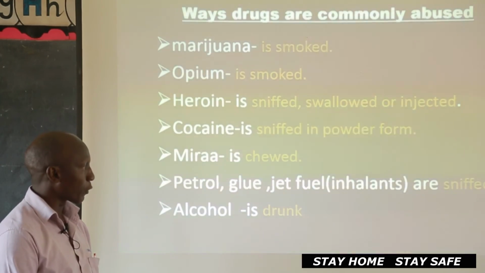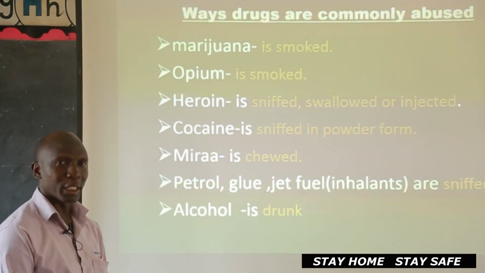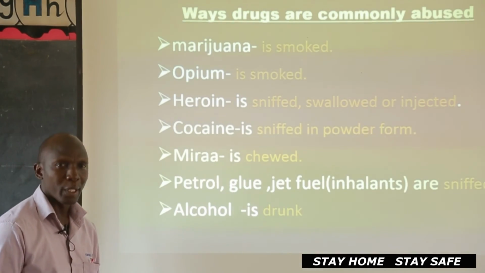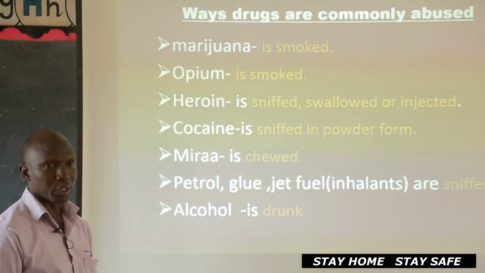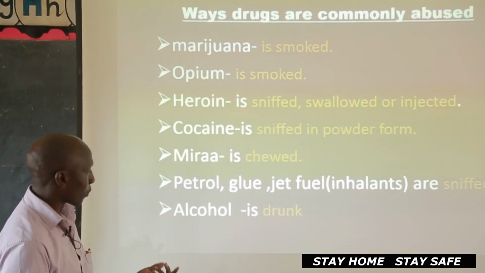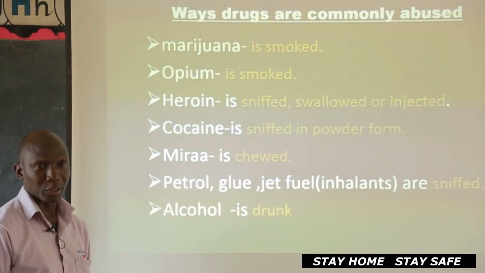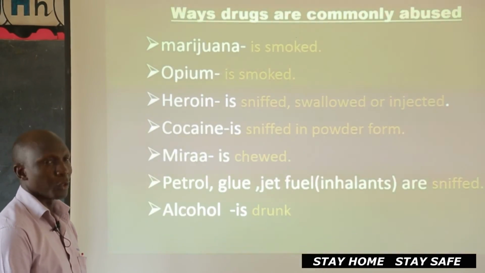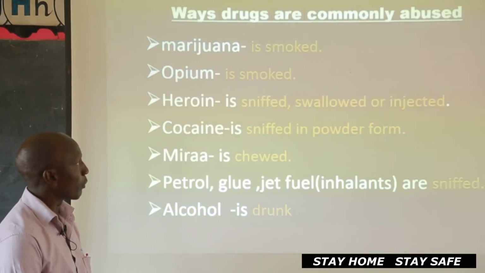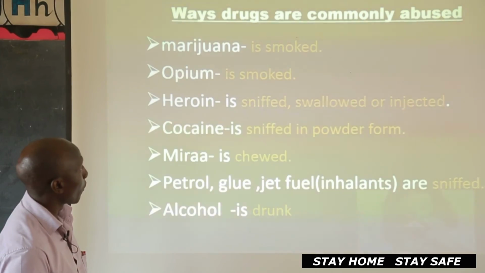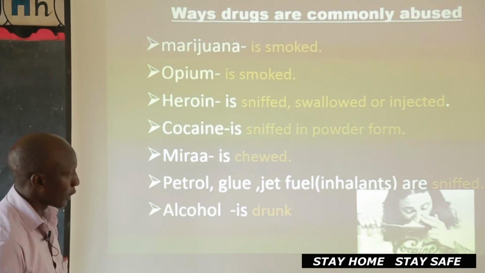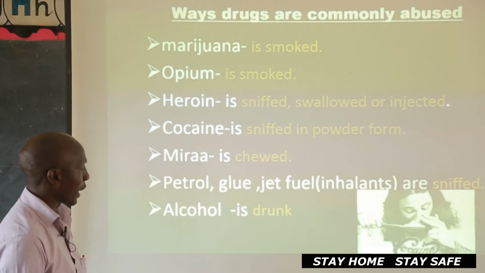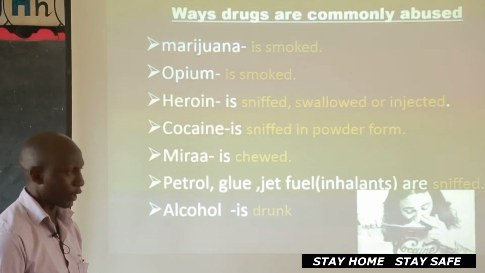Petrol, glue, jet fuel, those are inhalants. They are normally sniffed. They put the substance in a piece of cloth, and the abuser sniffs that substance. Then alcohol, of course, all of us know alcohol. People drink alcohol. So that's how they abuse it. So what you are seeing there is the way people abuse those common drugs. You can see that man over there is trying to sniff a substance, which could be cocaine. And that makes the person high and so on.